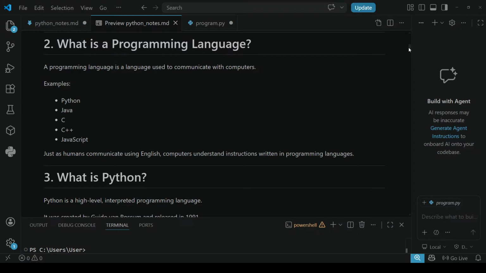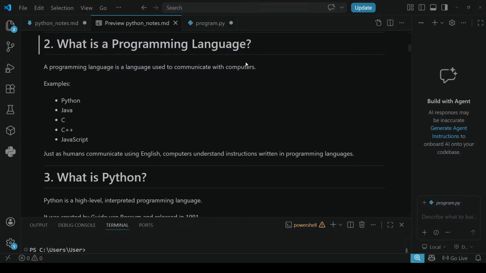A programming language is also a language used to communicate only with computers, like we use languages like Kannada, English, Hindi to communicate with people. To communicate with computers, we need a programming language. For example, Python, Java, C, C++, JavaScript.